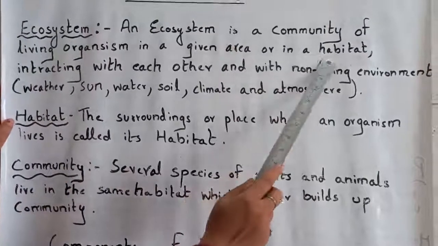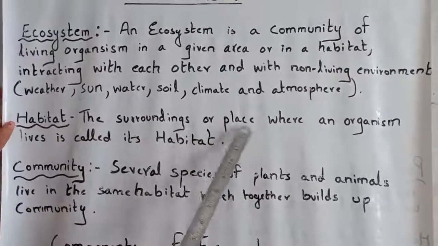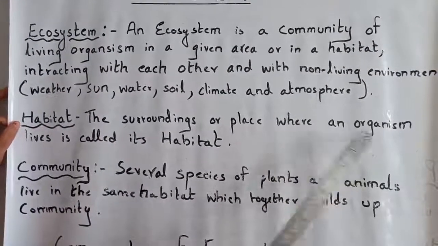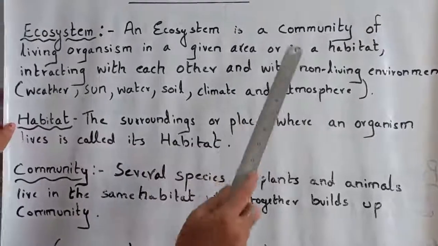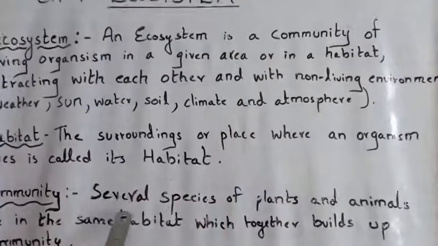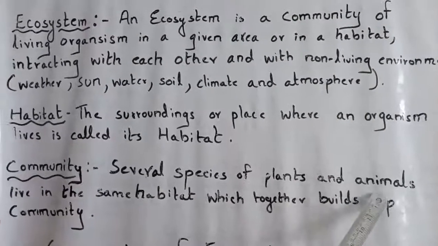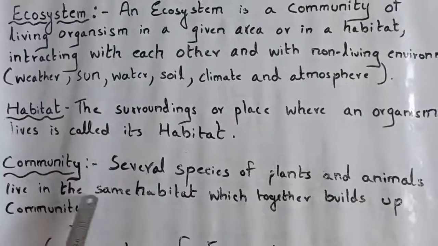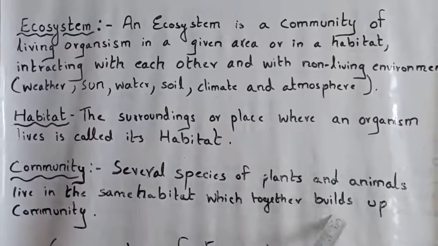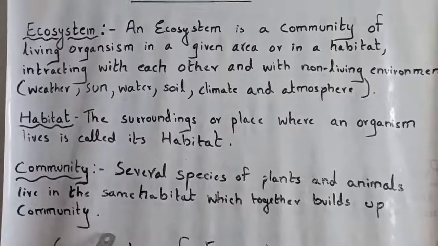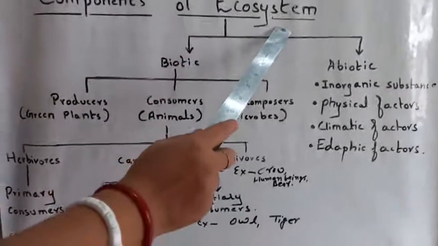What is habitat? Habitat means the surrounding or place where an organism lives is called its habitat. And what is community? Several species of plants and animals living in the same habitat together build a community.